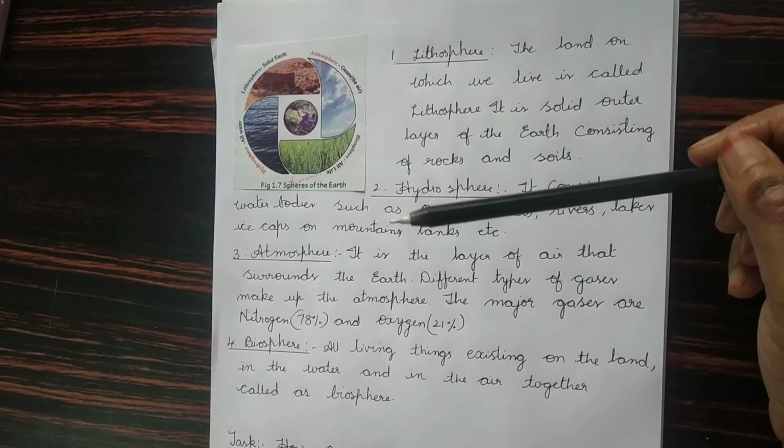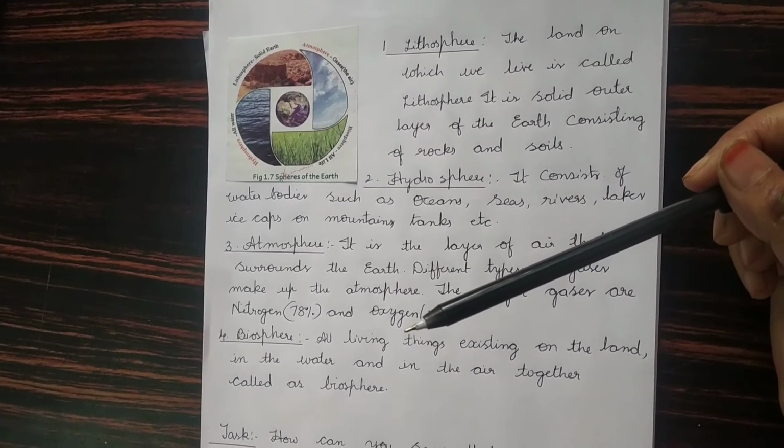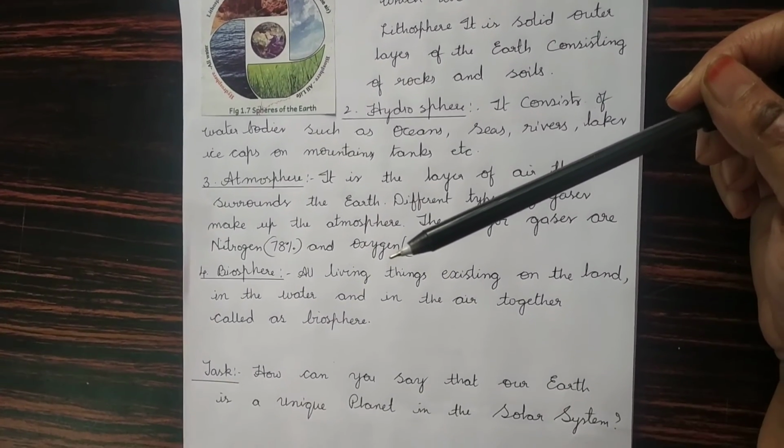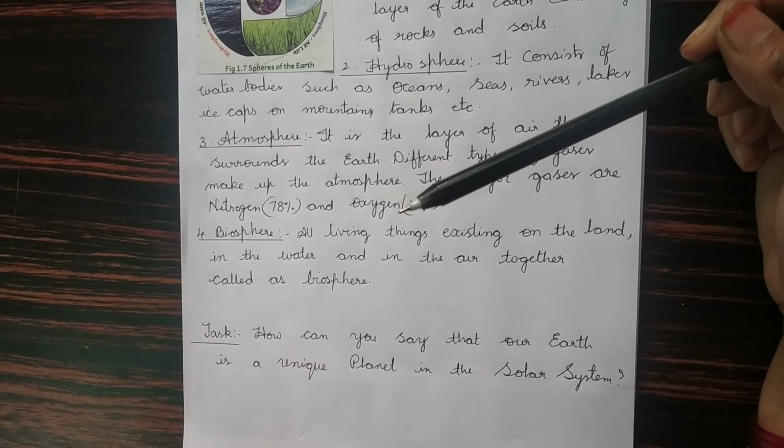This is about our earth in the solar system, children. Hope you understood the topics. And the task for this video is, how can you say that our earth is a unique planet in the solar system?